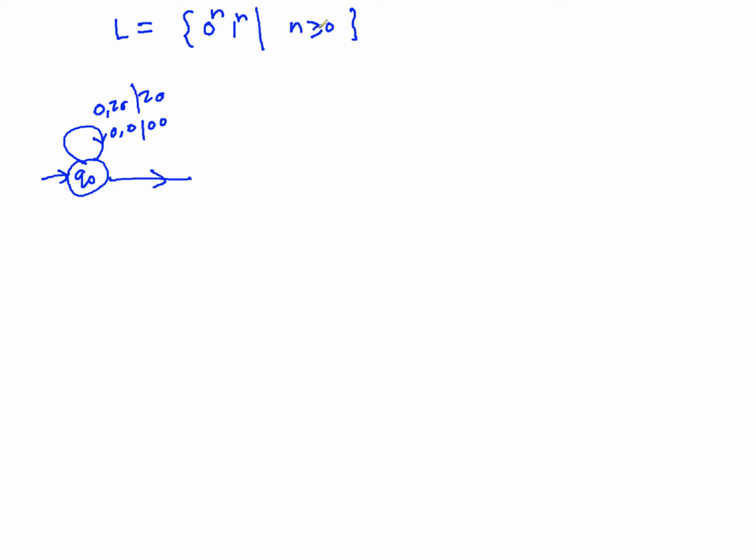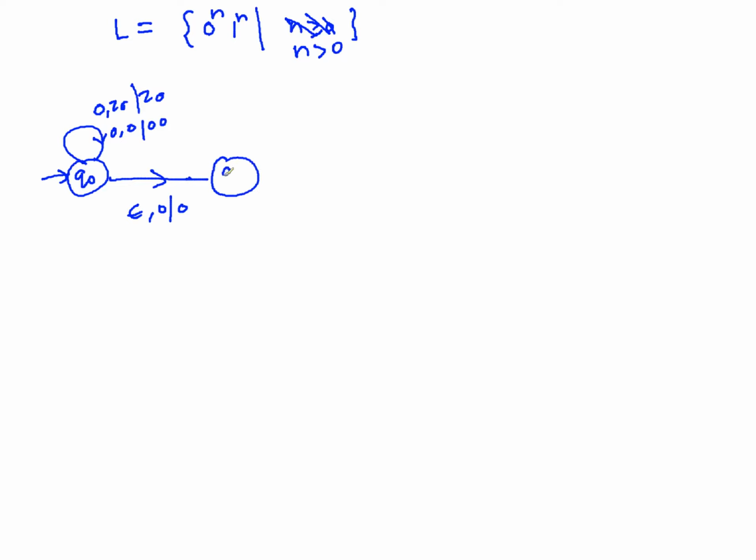Now let's say that this is not greater than or equal to, but strictly n greater than 0. In that case you will never have epsilon accepted, so you will not be transiting. At least 1 0 will always be on the stack. So once you leave Q0, at least 1 0 you have already received on the stack, so it will be just one transition, epsilon 0 0. This Z0 part that you used to write here will not occur because now epsilon is not accepted, so at least a 0 will be on the stack when you have pushed all the zeros. At least 1 0 will be required. So that is the case.